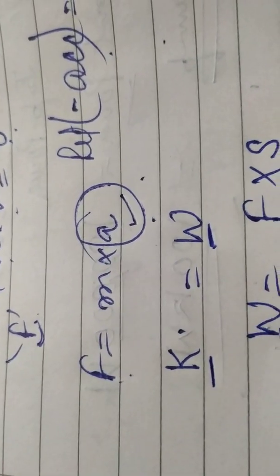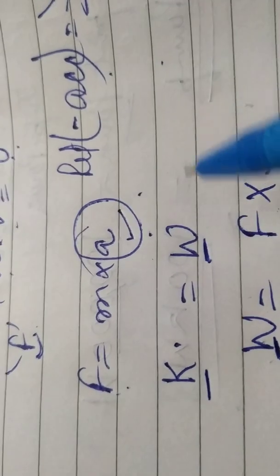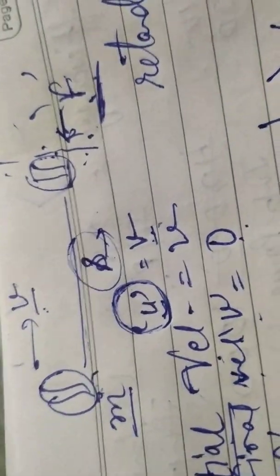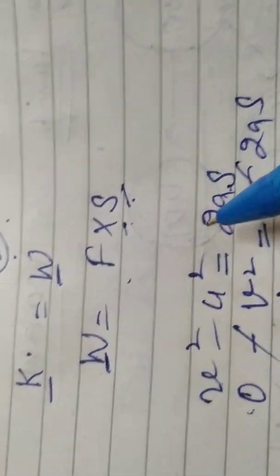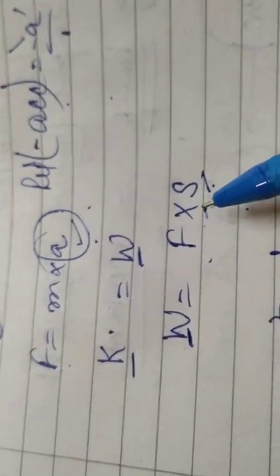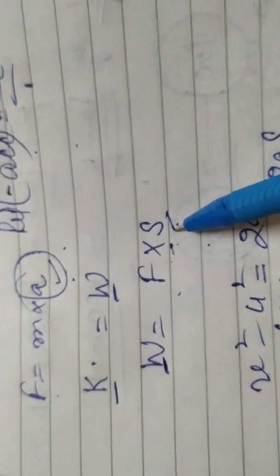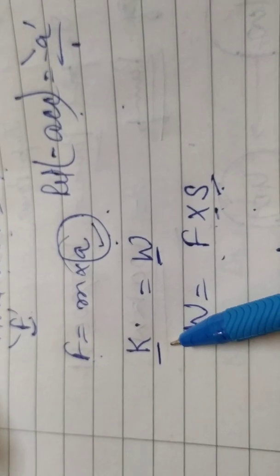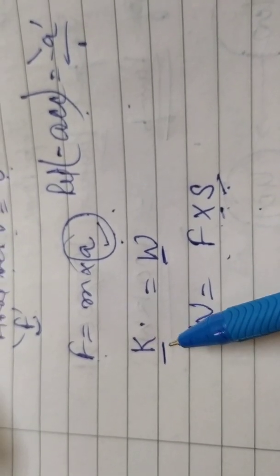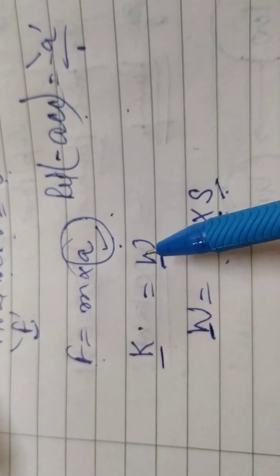Now this work done is negative work done, because force and displacement are here in opposite directions, right? So work done is F into S. Now substitute the value of F here, value of S here to calculate this kinetic energy, right? Because by definition of kinetic energy, it is the measure of the work done in stopping that moving body.